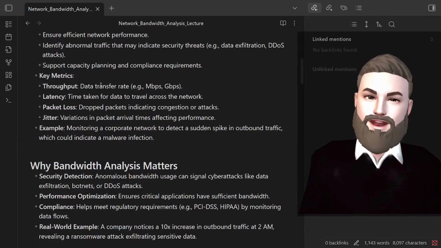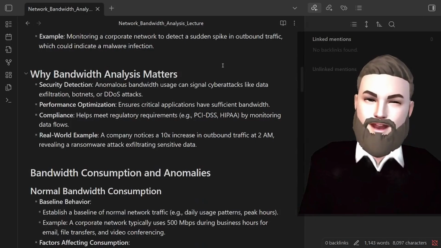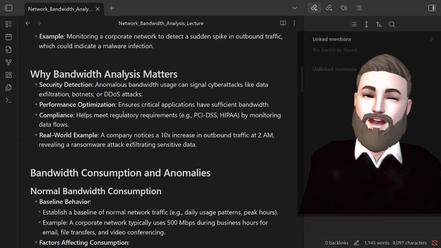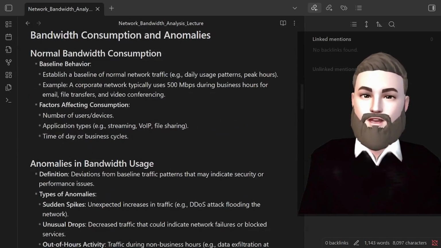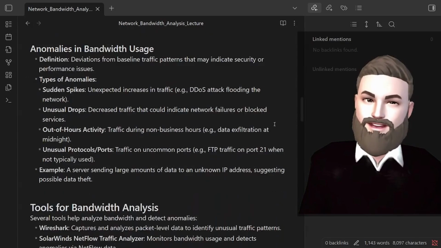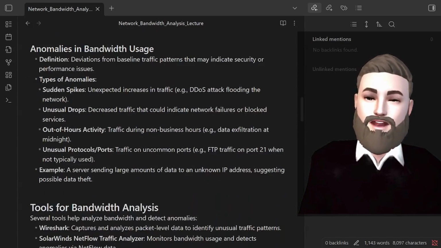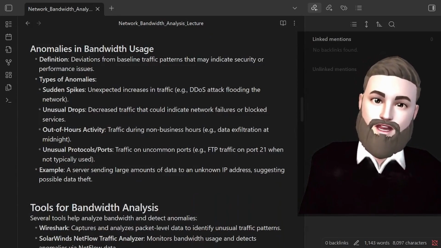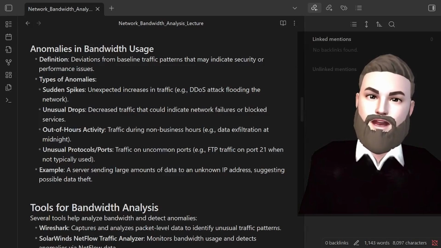Throughput, just like the data transfer rate, latency, packet loss, jitter. Bandwidth analysis matters: security detection, like DDoS, botnets, exfiltration, right? Performance optimization, compliance, real-world examples. Normal bandwidth consumption, that would be sort of like your baseline behavior, right? Your factors affecting consumption. Anomalies in bandwidth usage: we have sudden spikes, unusual drops, out-of-hour activities, and unusual ports and protocols, or basically stuff not being hardened, right? Ports being allowed and stuff like that.